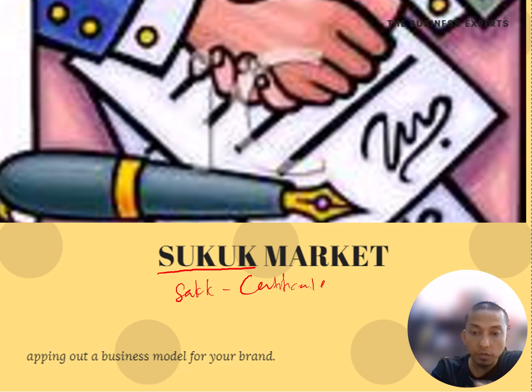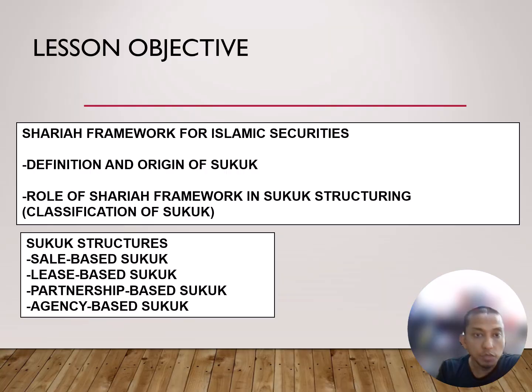Before you learn this topic, you need to understand that sukuk is an Islamic bond. Most of you have already learned this in other subjects. The main difference is that a bond is for conventional finance and sukuk is for Islamic finance. Conventional bonds involve interest or riba, while sukuk, being Sharia compliant, cannot involve any interest or riba. So this topic is about the market of the sukuk itself, or in conventional terms, the bond market.